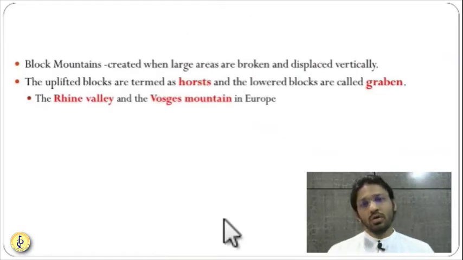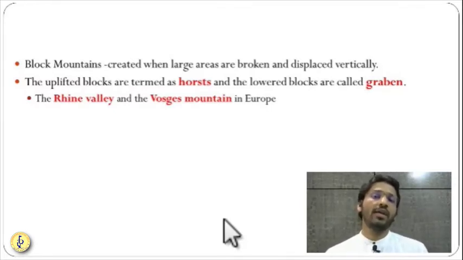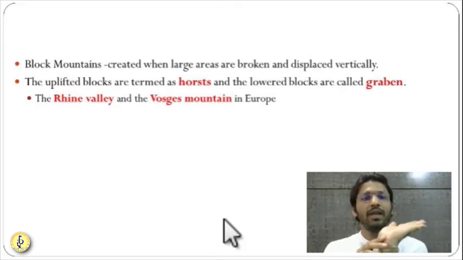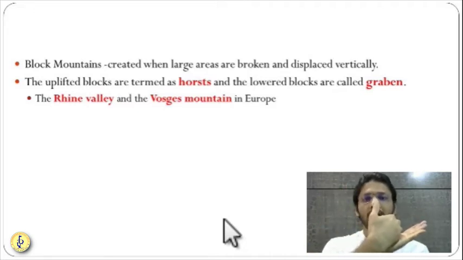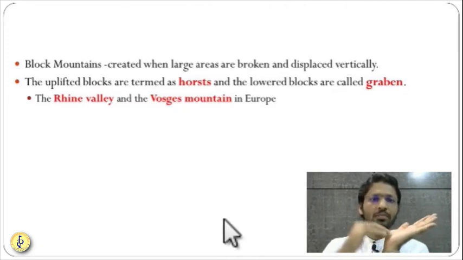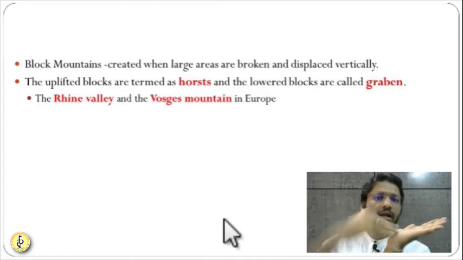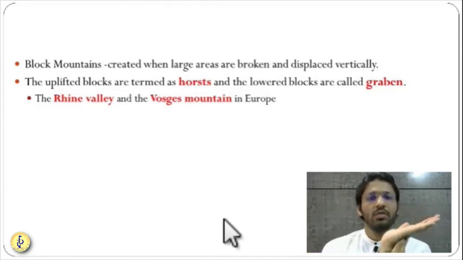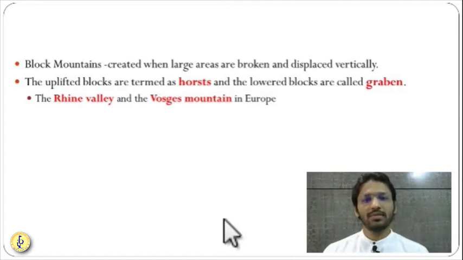Like we have seen, fold mountains are formed because of the folding of the consolidated deposits. Fault mountains are formed because of the breakage of the plate. So a particular area is broken. For example, one plate was there, it got broken from the center. Now this broken part has two options. Either it will go down, or be pressed down, or it will be pressed upwards, or pulled upwards. So two options are there.